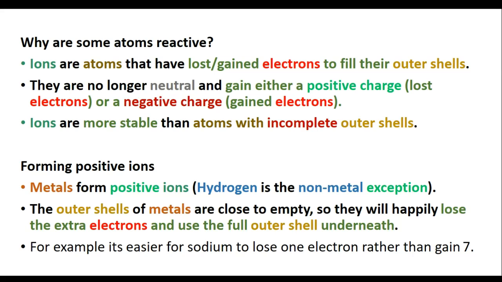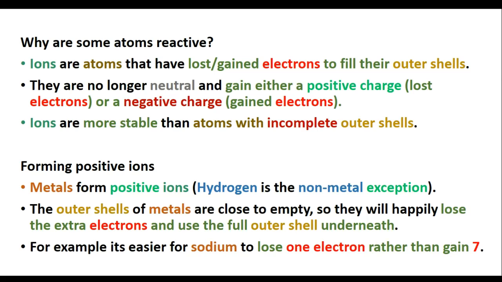So they will take the full outer shell underneath and just get rid of the spare electrons on the outer shell that they have and take the one underneath to be their new outer shell. For example, then, it is easier for sodium to lose 1 electron rather than to gain 7 to make up that full outer shell.